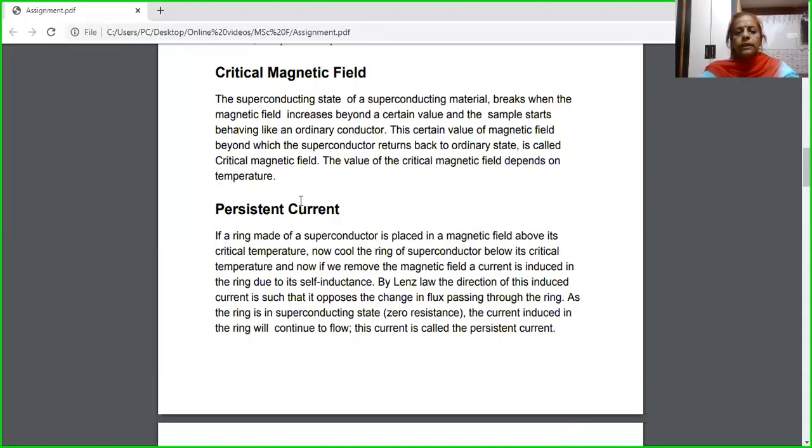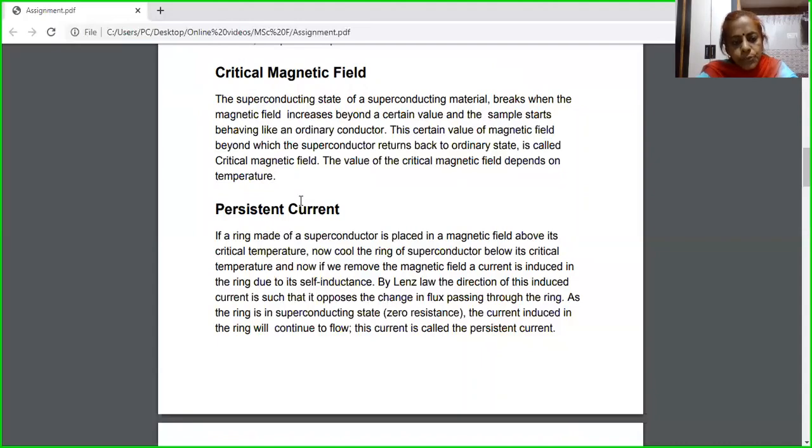It is found that at a critical magnetic field, the superconductivity will change into normal conducting behavior. This magnetic field at which the transition occurs from the superconducting state to the normal state is called the critical magnetic field. This critical magnetic field is also dependent on temperature.